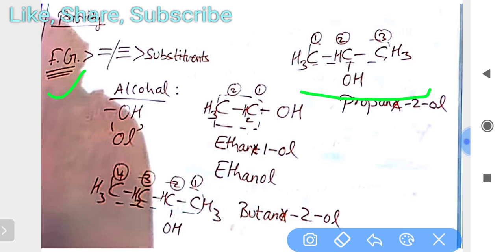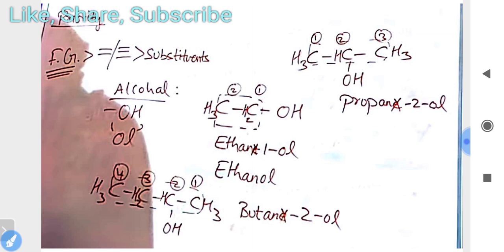Suppose the example taken here is CH3CH(OH)CH3. Here a functional group is present, so we have to start the chain from the end nearest to the functional group. Here there are only 3 carbons, so you can easily do it. 1, 2, 3 means 3 carbons, so it comes in the form of "prop".